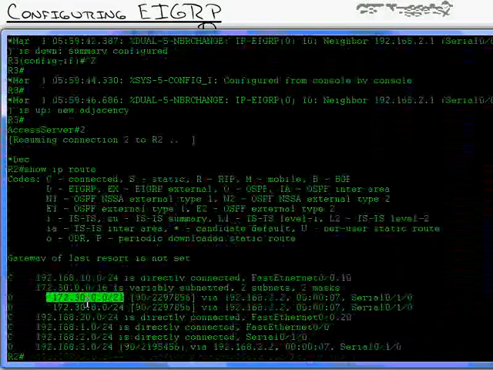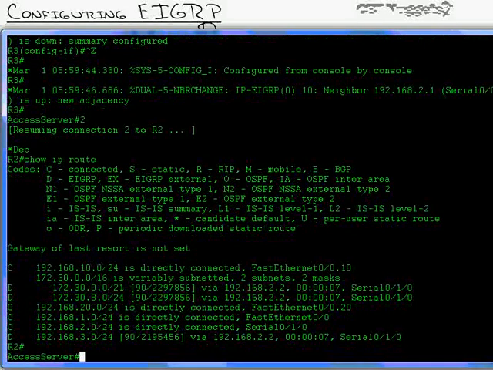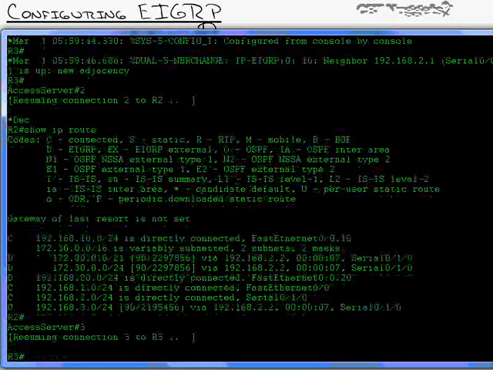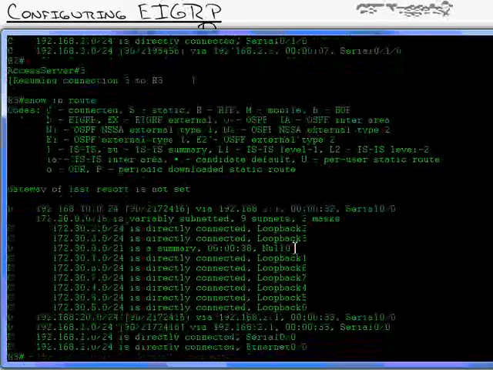Now look at that. There's my new summary route that encompasses 0 through 7, and it automatically advertises 8 as a separate network because it realized that's not encompassed in my summary route. Now I want to show you one more thing, and this is going to be a massive concept. What I mean is in how this affects your knowledge of routing, not so much a big, unbelievable concept.